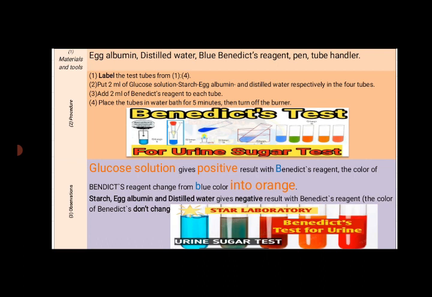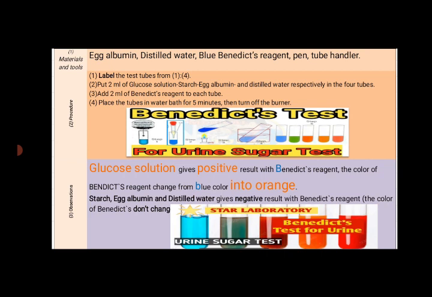We will prepare 4 test tubes. We will label the test tubes from 1 to 4. We will put 2 ml of glucose solution, starch, egg albumin, and distilled water respectively in the 4 test tubes. And then we will add 2 ml of Benedict's reagent to each tube. Then place the tubes in a water bath for 5 minutes. Then turn off the burner.